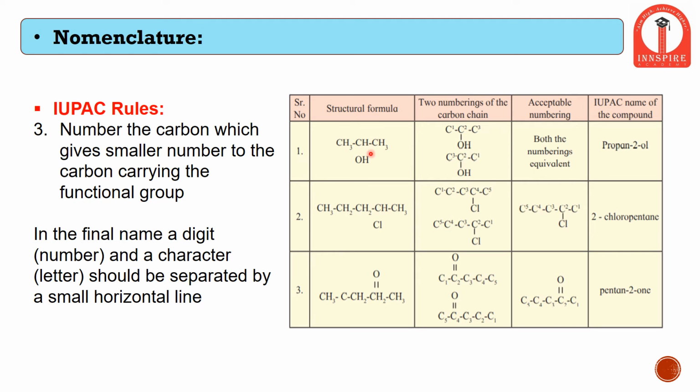But at the same time it has a hydroxyl group attached to the second carbon atom. Therefore I need to mention the position of this functional group. Propane means 3 carbon atoms bonded with single bonds, and on the second position it has ol, that is the hydroxyl group, present. Therefore it becomes propan-2-ol. That is, it is a propane structure with single bonds, and at the second carbon atom there is a hydroxyl group. Similarly, even other chemicals can be studied.